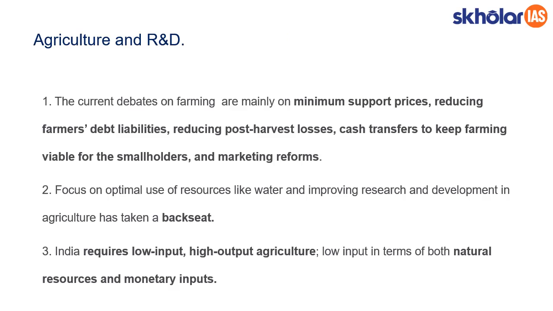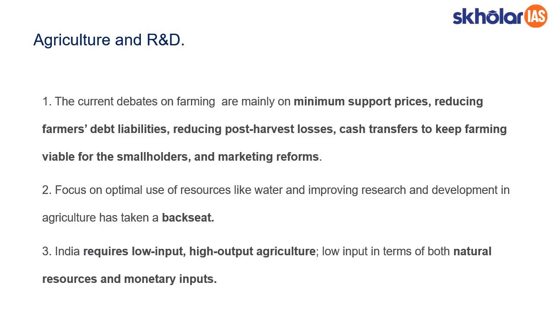So the second topic is agriculture and R&D. Before going into the topic, let's have an overview of agriculture. What is the problem that we are facing in agriculture in India? Primarily, to improve agriculture, we need to have a multifaceted approach. Right from input, where we need to provide quality seeds and proper fertilizer, and the cost of these two should be low, and we also need to provide proper water supply and irrigation. So all these inputs have to be proper for agriculture.